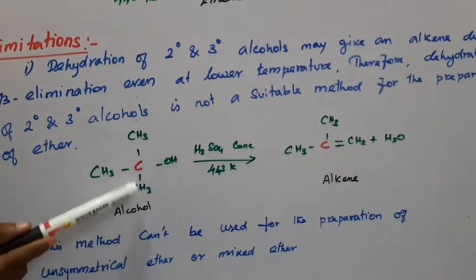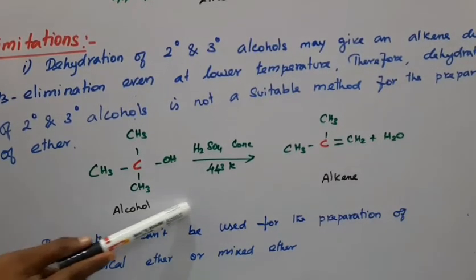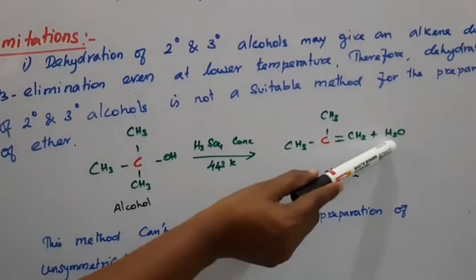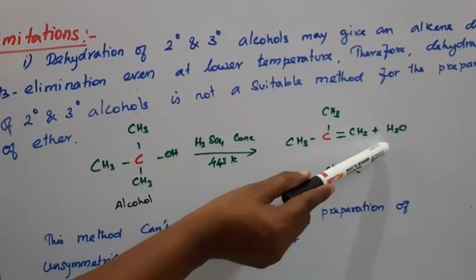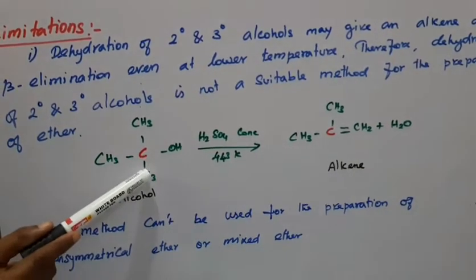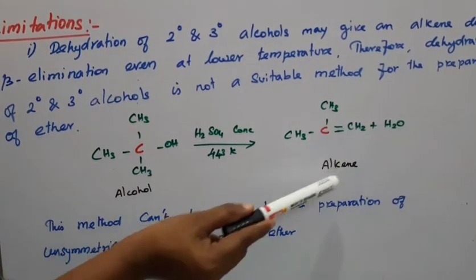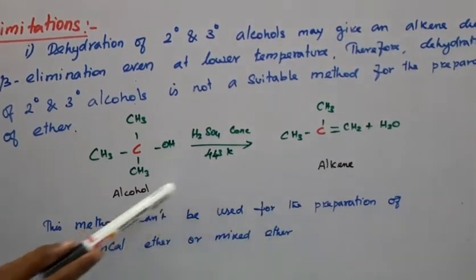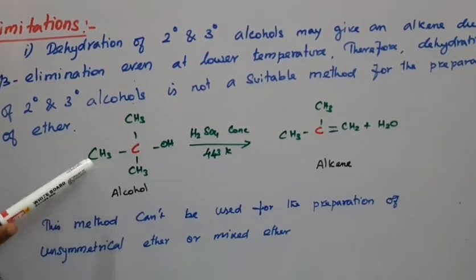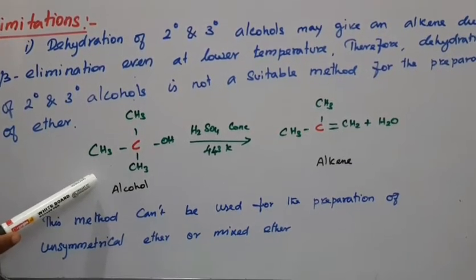This is one beta carbon atom, this is also a beta carbon atom. We can remove it, and finally it gives H2O. The bond shifts to here and it attains a double bond, so we get an alkene. So this method is not suitable for the preparation of ethers.